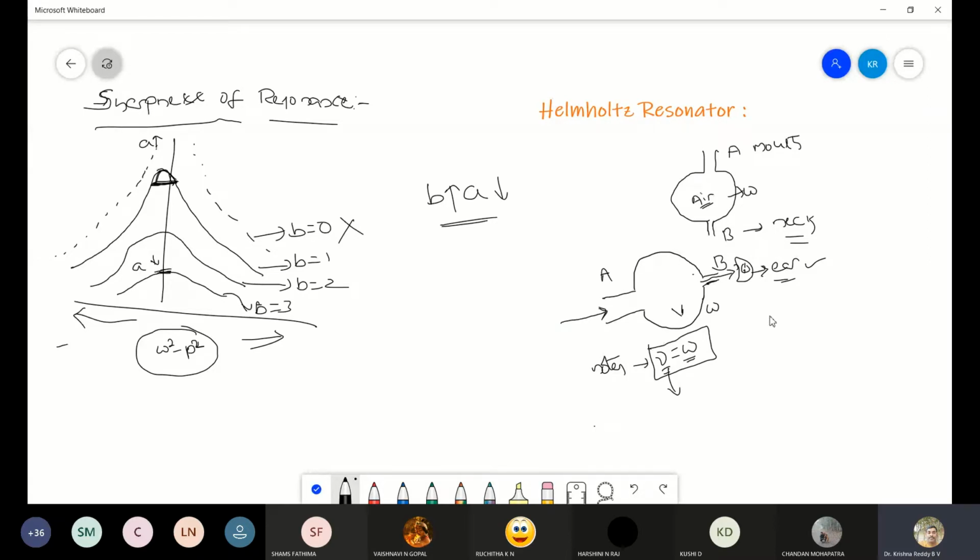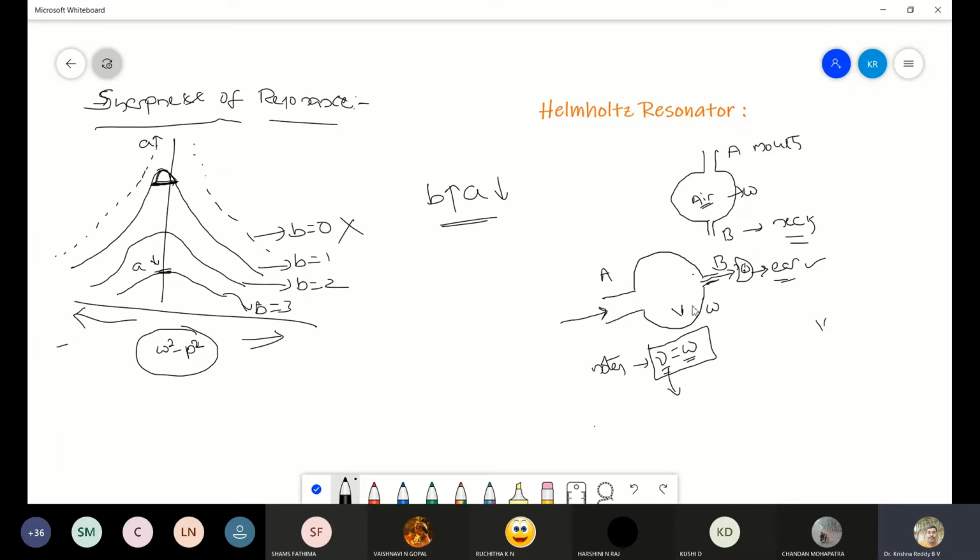There is a relation between the natural frequency and the volume of the air that is present inside the resonator.